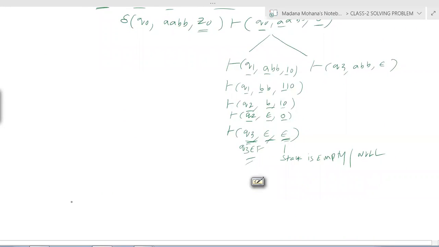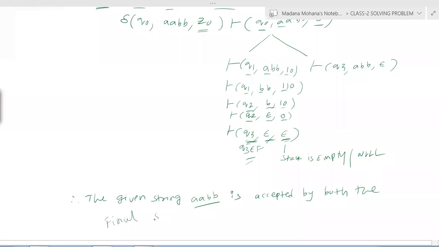So the conclusion is very important. The given string AABB is accepted by both the final state and empty or null stack.